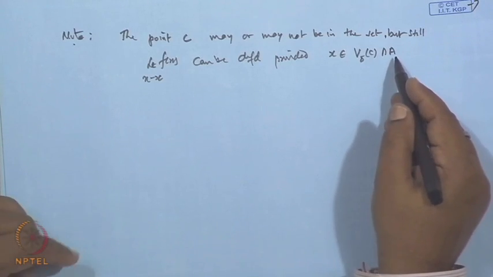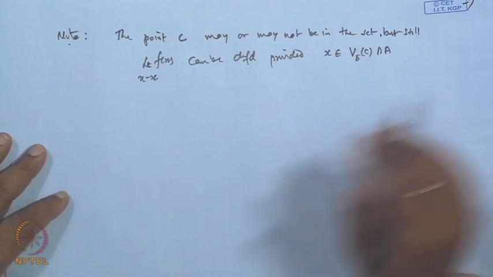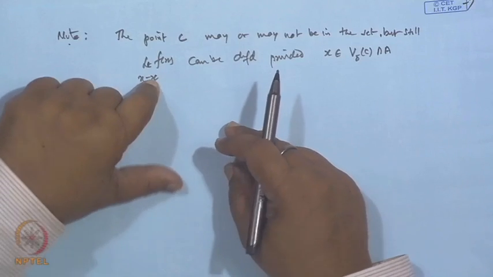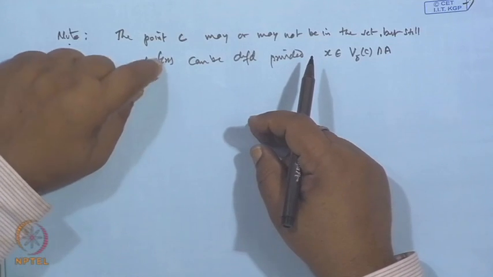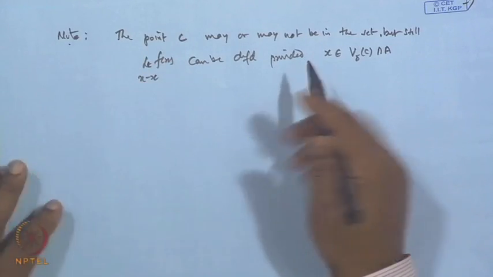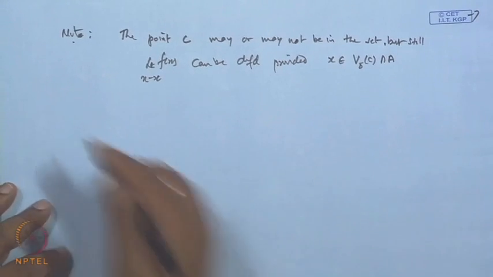Before going for this limit, let us see the concept of the cluster point, because we will always consider c as a cluster point for this set. So, let us see the definition.